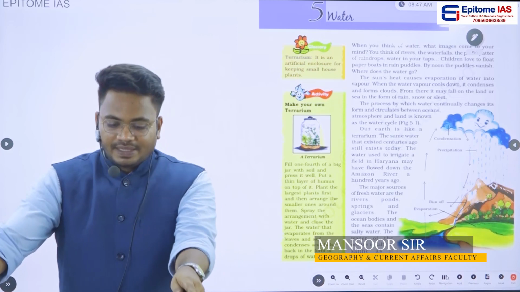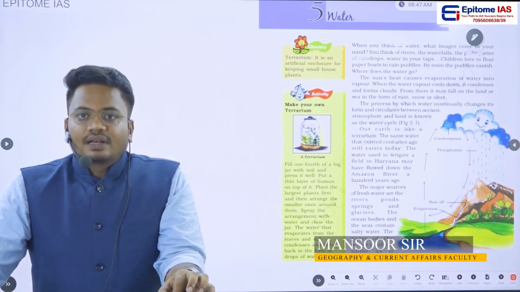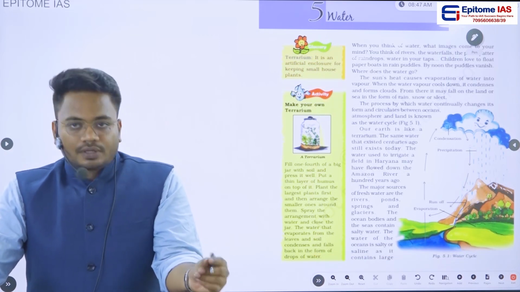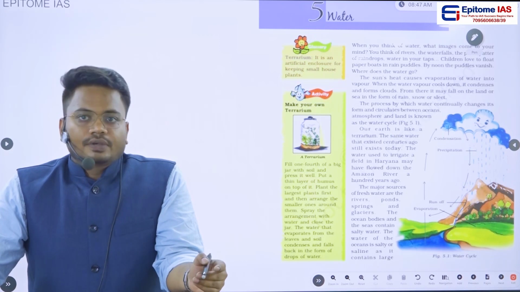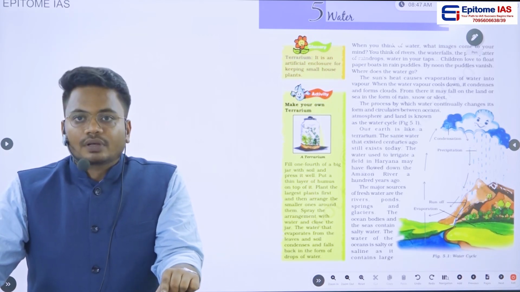So we have started this NCERT series. So far in this series we have finished 6th class NCERT, and in today's class we are going to see the 7th class NCERT, 5th chapter, that is Water. In previous classes we discussed air, and in today's class we will be discussing the hydrosphere.